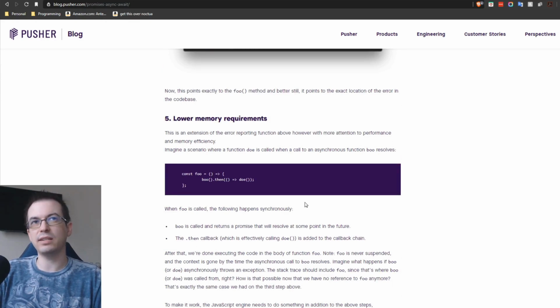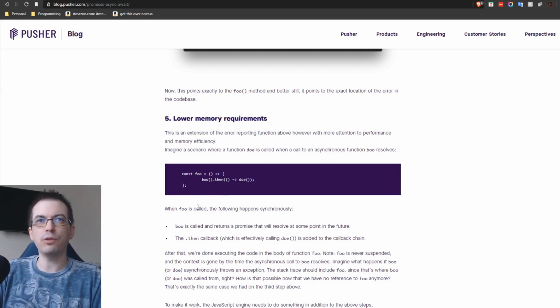It discusses in this article the lower memory requirements when using async over promises. It says this is an extension of the error reporting function above, however with more attention to performance and memory efficiency. In this example, you can see that they created an anonymous function called foo, and boo actually returns a promise, which then calls do.